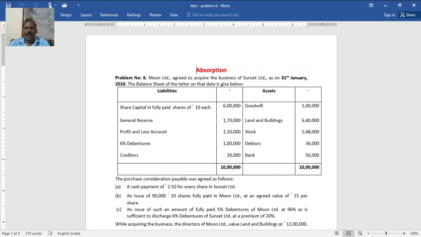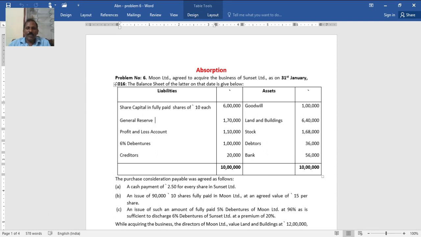Such an amount is sufficient to discharge the 6% debentures in Sunset Limited at a premium. So the 6% debentures in Sunset Limited is 1 lakh at a premium of 20%. 20% of 1 lakh is 20,000. So the debenture holders in Sunset Limited will get 1,20,000. This amount must be settled at 96%. Whatever difference you get is a discount. So settlement of debentures of the selling company at a premium is by issuing debentures in the purchasing company at a discount.